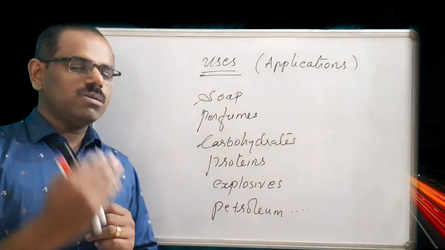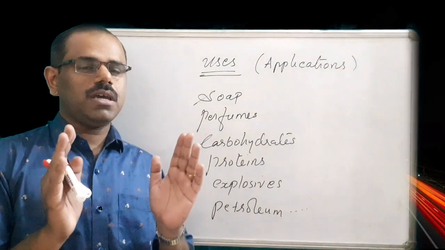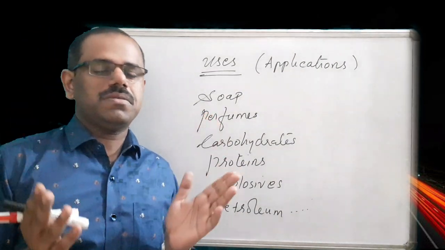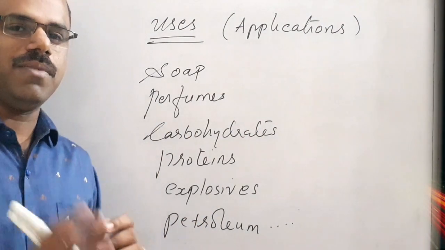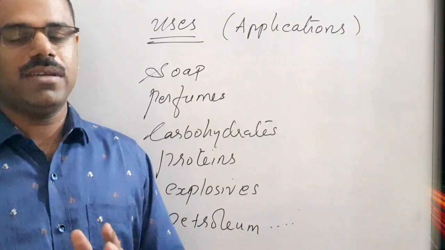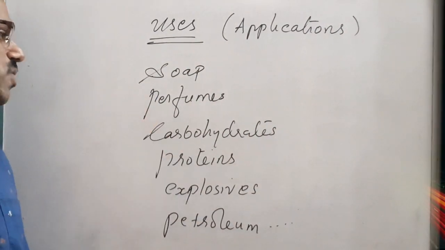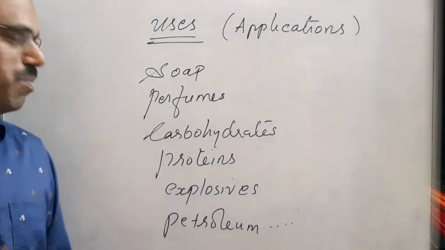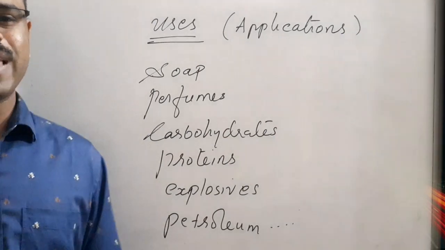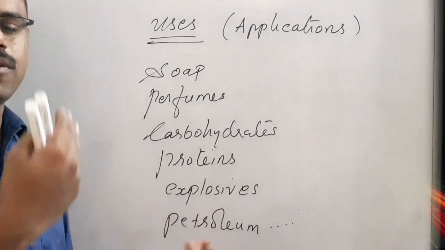Then what are the uses or applications of organic chemistry? It has a large number of uses. All the materials related to our life are made up of organic compounds or applications of organic chemistry. Some examples are soap, the perfumes we use, the food items we eat, carbohydrates, proteins, bombs, explosives, and the LPG in our kitchen.